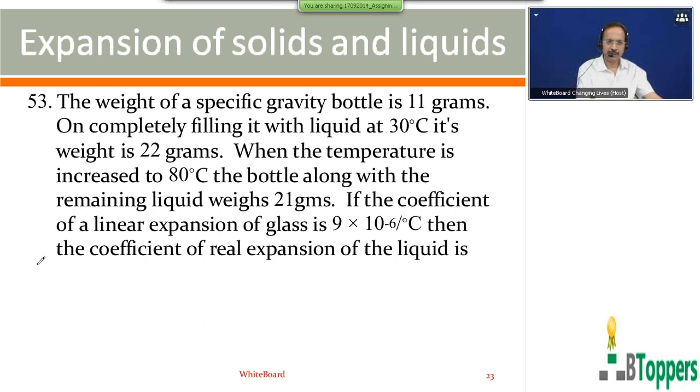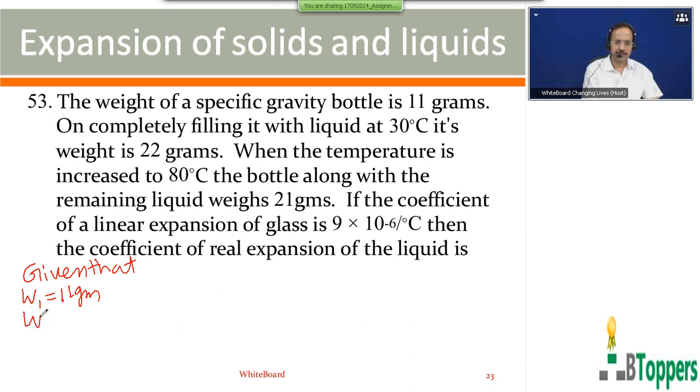As I discussed earlier, in the specific gravity bottle method to find the volume coefficient of apparent expansion of a liquid, the mass of the empty bottle is denoted by W1, which in this case is 11 grams. The mass of the bottle along with the liquid before heating is denoted by W2, that is 22 grams.